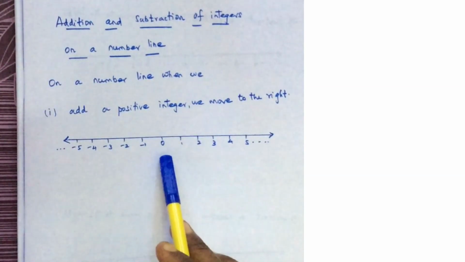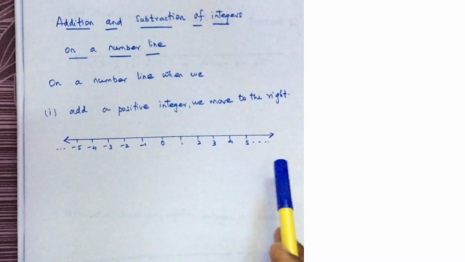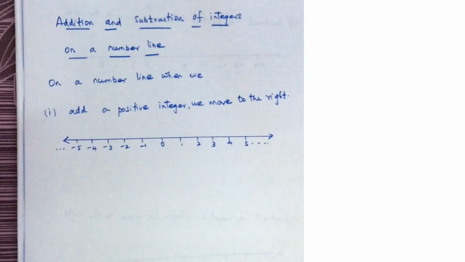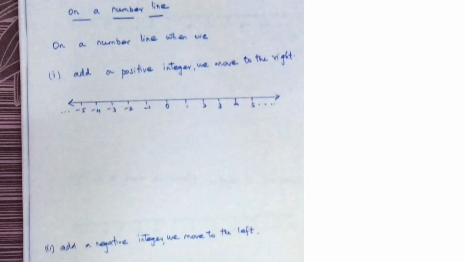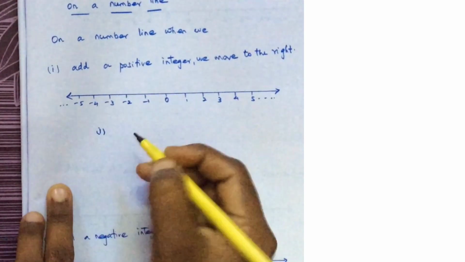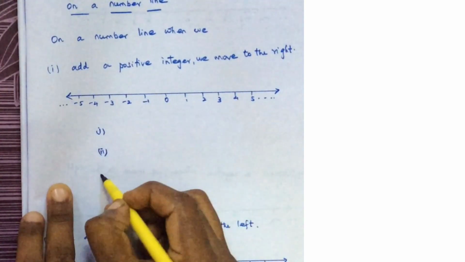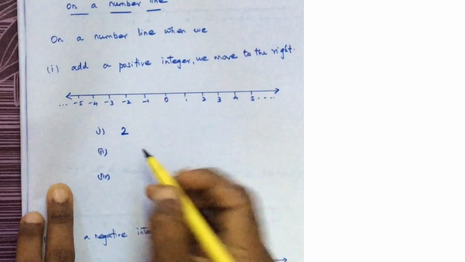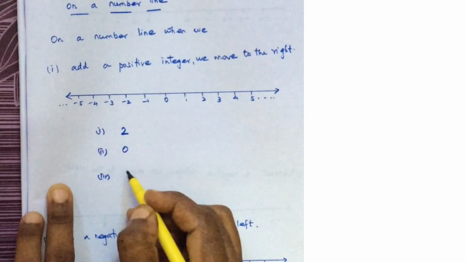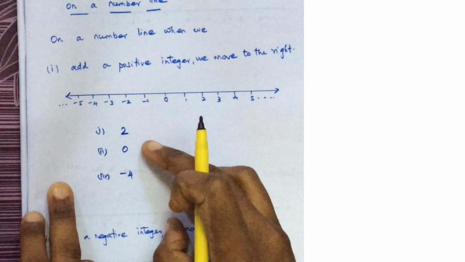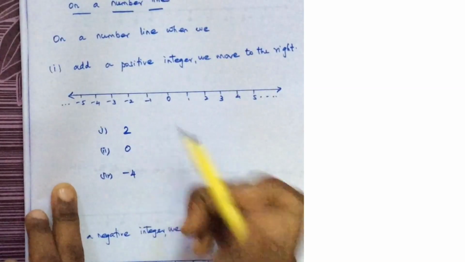It has 0 here, positive integers on the right side and negative integers on the left side. I am taking 3 examples: a positive integer first, a 0 and a negative integer.